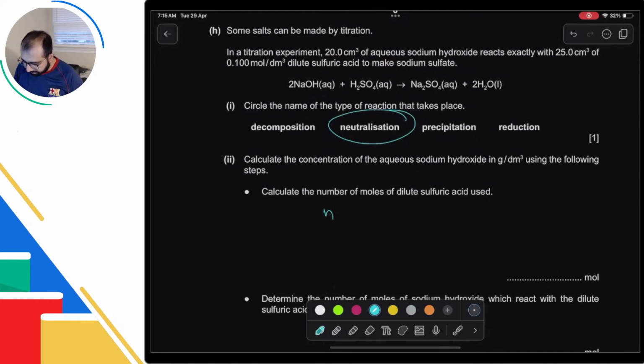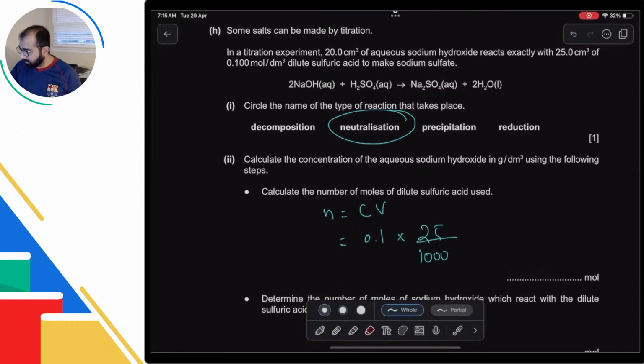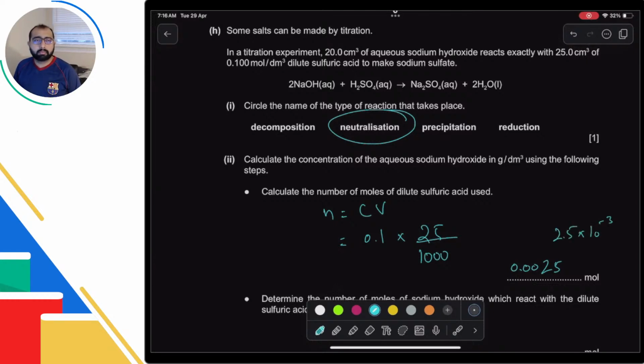So for number of moles we need n equals C times V. Concentration we have, volume we have, so we will use that. So 0.1 times 25 over 1000. Make sure you divide by 1000 because you need to convert it to decimeter cube. Okay, so this will give me 0.0025. Your calculator can give you the answer either as 0.0025 or 2.5 into 10 to the negative 3. Both of them are acceptable, both of them are numbers. You should be comfortable with it. We just gave the maths paper, so we should all be good with it.